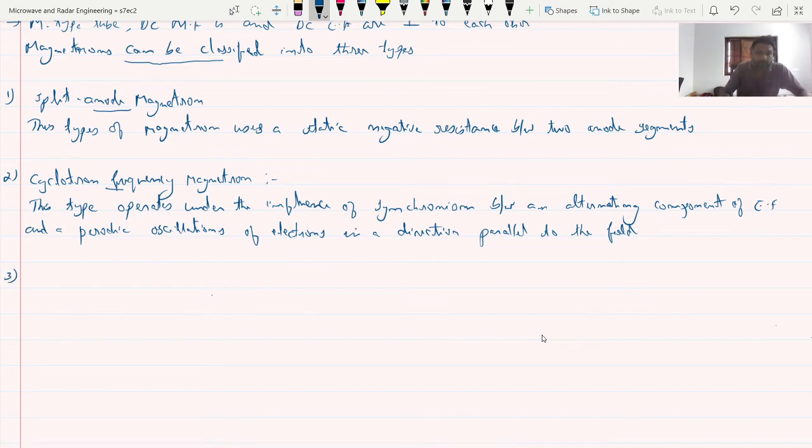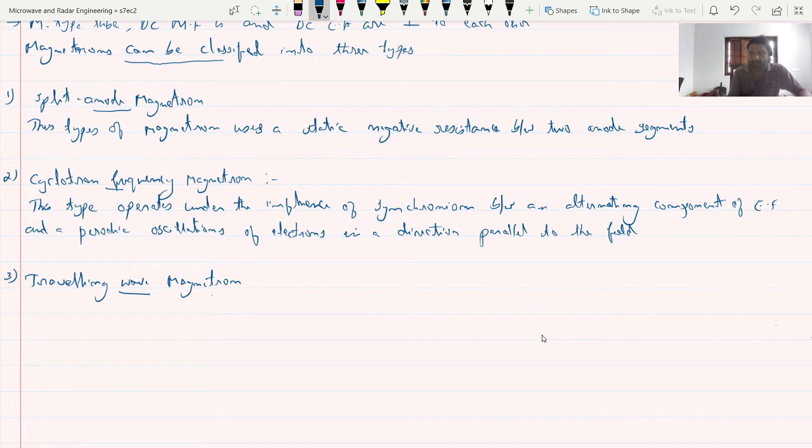The third category is the traveling wave magnetron. This type depends on the interaction of electrons with a traveling electromagnetic field of linear velocity. They are simply referred to as magnetron only.